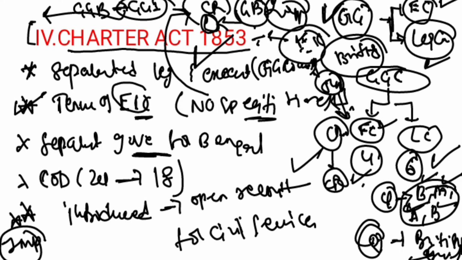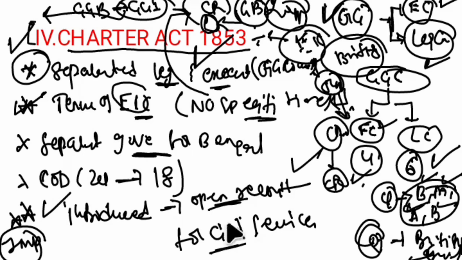That is the 1833 Act. So the two important provisions of this act were, first, it separated the legislative and executive functions of the Governor General Council. And the second important provision is that this act introduced open recruitment for civil services in India.